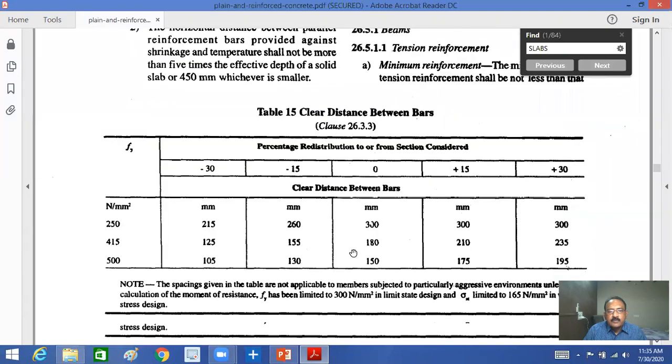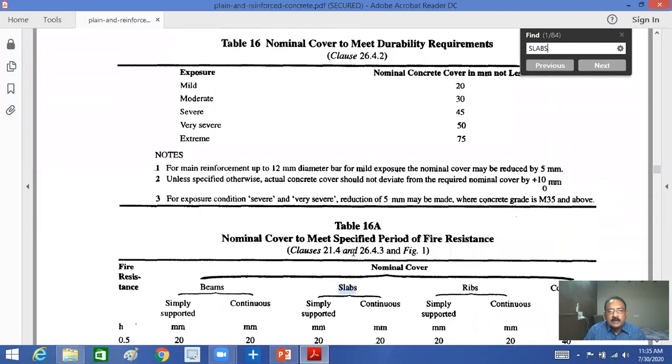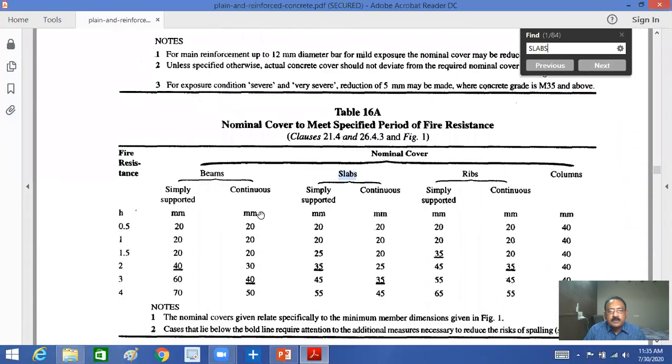If you observe, this is the nominal cover for slabs and beams. So for slabs, say for simply supported, 20 mm. Generally we will take 20 mm. This is for fire resistance. Generally it is not considered, but we will take simply supported 20 mm for beams, slabs, ribs, and columns.